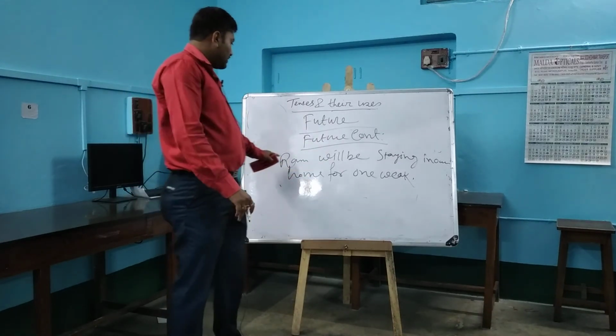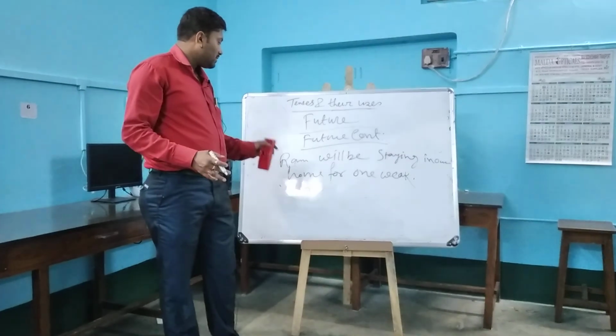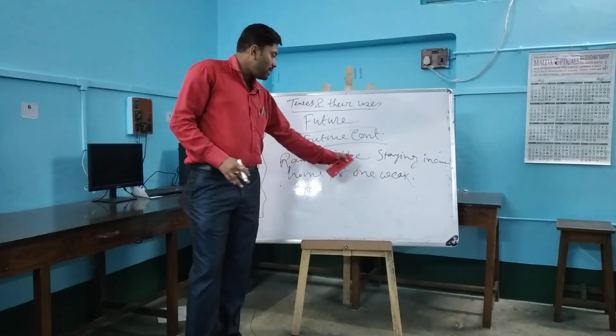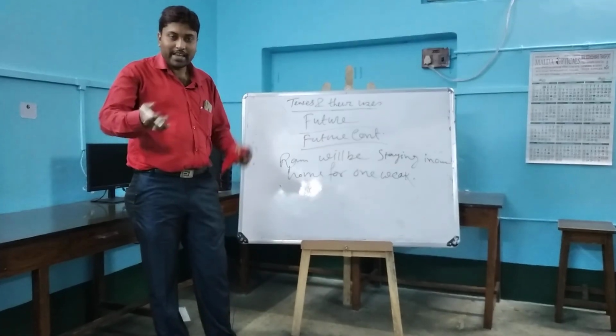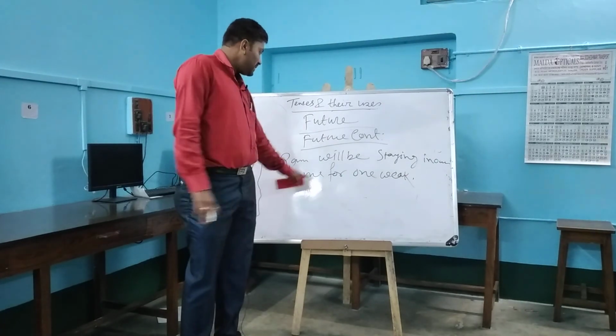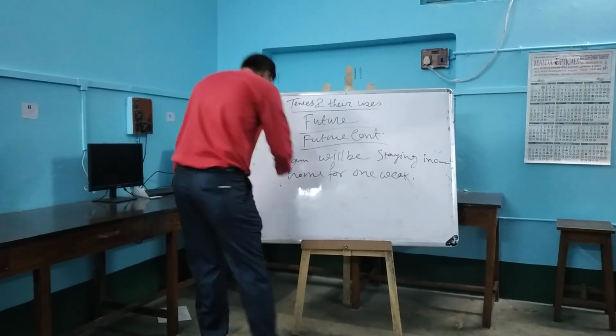That means the action will continue for 1 week. Ram will stay in our house for 1 week. In that sense, future continuous tense is used.